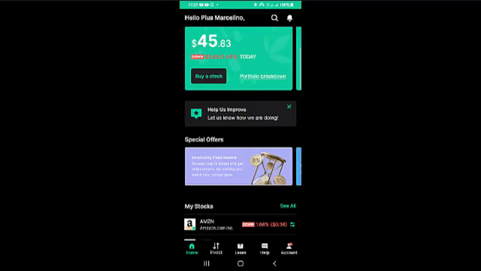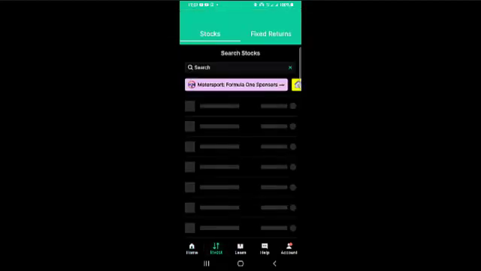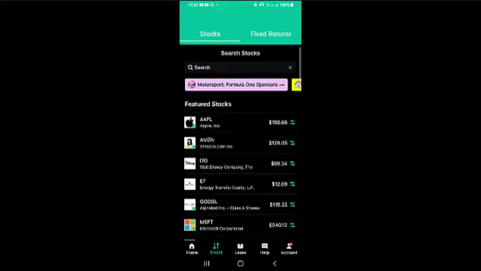Other things that you may want to know is this second icon here, which is the invest icon. We'll simply talk about the investment, which is basically what we have gone through, showing you the featured stock on Bamboo, because every now and then Bamboo always updates their stock records or their stock market. Bamboo is just like a third-party platform, like an investment broker that helps you purchase stock from the US, because you as an individual may not have what it takes to purchase stock in the US and other countries like that. All right, but Bamboo as a business has the documentations, and they have been given the permits, so to say, to do transactions in the US market.